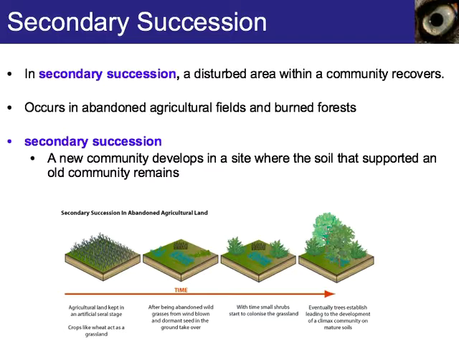We talked about primary succession, which occurs when there's nothing there before, like on lava or rock. In secondary succession, a disturbed area within a community recovers. This occurs a lot in abandoned agricultural fields and burned forests. A secondary succession is when a new community develops in a site where the soil that supported an old community remains. For example, right now we see a lot of sugarcane being harvested around town. If that sugarcane gets harvested and then nothing is planted there, weeds and shrubs and different things are going to start to grow, leading to a secondary succession.